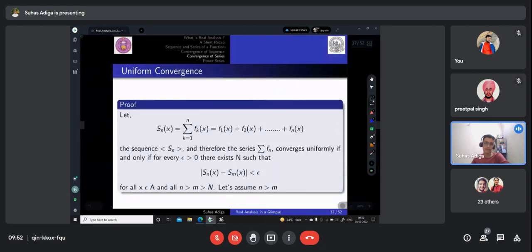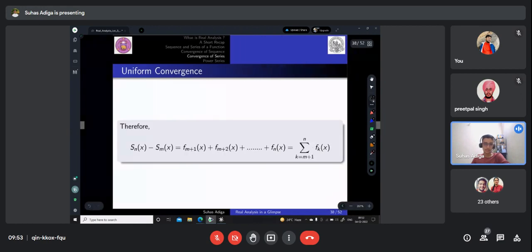Sn of x is given by the summation of fk of x from k equal to 1 to n. So it will be f1 of x plus f2 of x, f3 of x, until fn of x. We have the sequence Sn, the sequence of partial sums. Therefore, we say that the series summation fn converges uniformly if for every epsilon greater than 0, there exists n such that Sn of x minus Sm of x is less than epsilon. We are assuming n is greater than m. Okay, so let's go to the proof.